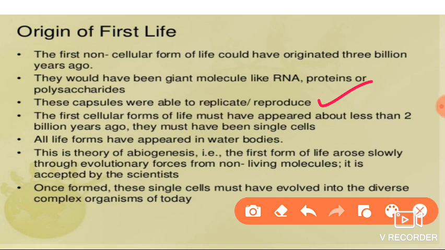And here the first cellular forms must have appeared less than 2 billion years ago. Less than 2 billion years ago, the first cellular life form originated, and they must have been single cells.